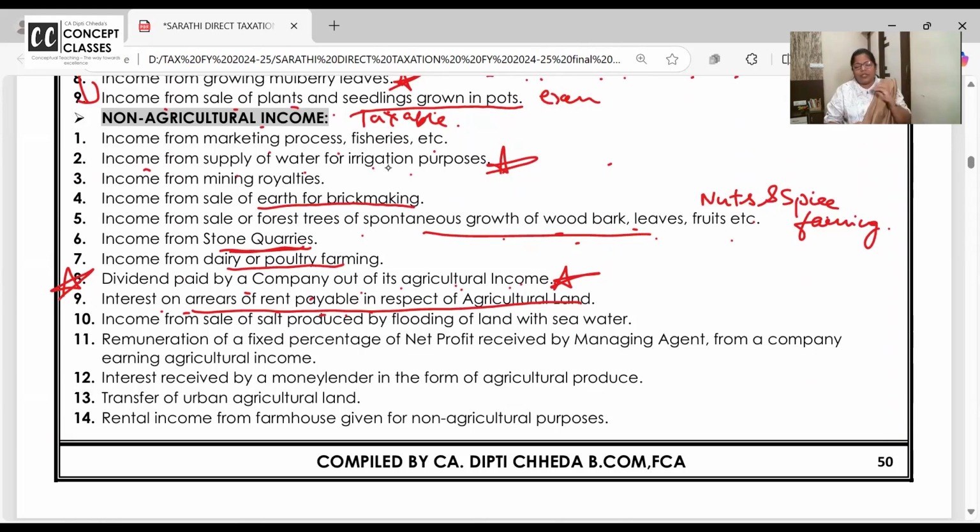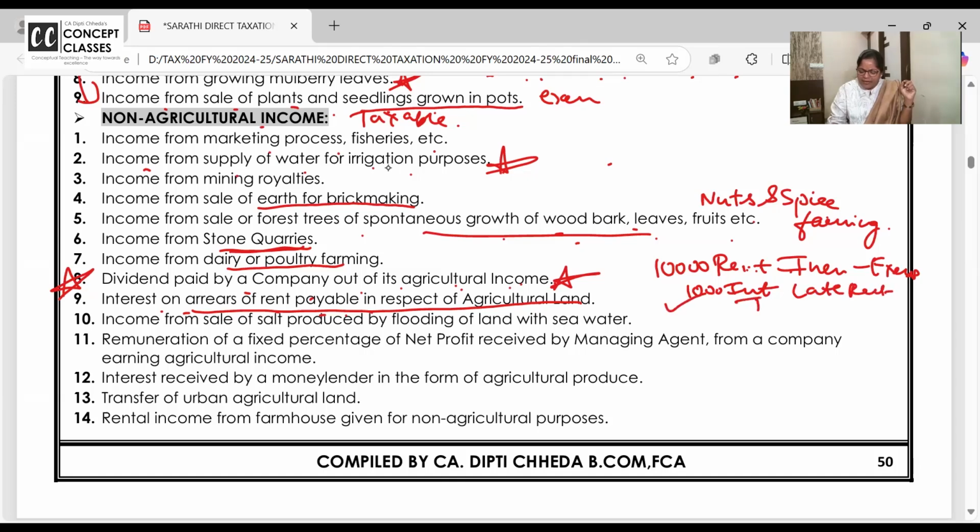This reminds me, you're going to enjoy business head, income tax, interest on income tax. ये सब आप करोगे. Once again, rental income exempt 10,000. But 1,000 you paid interest because you paid late rent. Very well taxable. Interest is not having any nature of agricultural income.